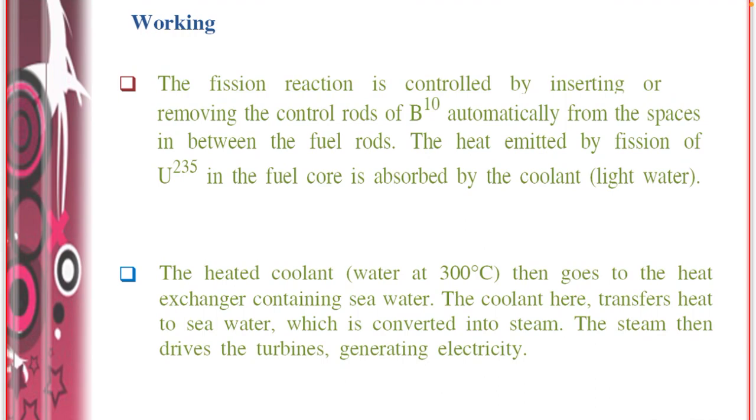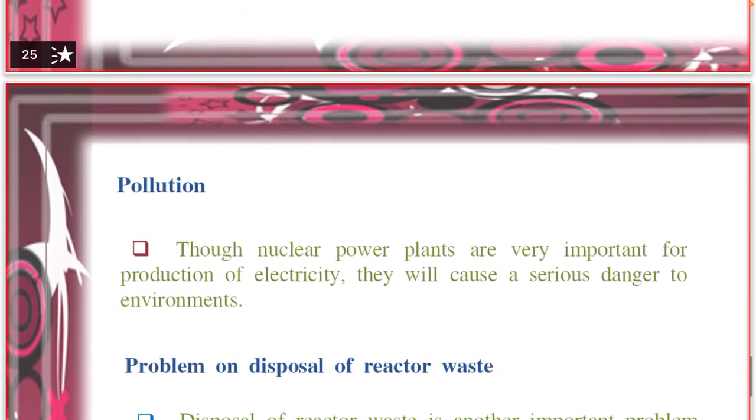The heated coolant water at 300 degrees centigrade then goes to the heat exchanger containing seawater. The coolant here transfers the heat to seawater, which is converted into steam. The steam then drives the turbines to generate electricity.